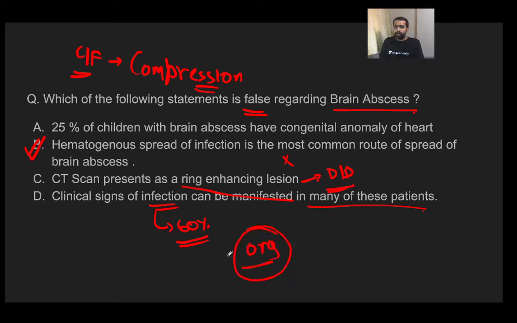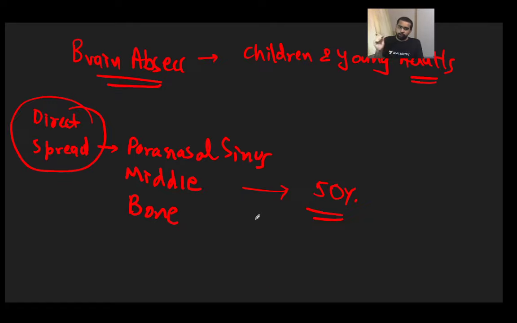Now let us talk about the organism. What is the organism which is usually present in a brain abscess? It is polymicrobial. Toxoplasma is one of the differential diagnoses, that is fine. But what are the organisms which lead to brain abscess? It is mainly polymicrobial. It is not just anaerobic or aerobic. It is gram positive, gram negative, and even anaerobic, and even fungi can cause brain abscess. Sometimes even parasites can lead to a brain abscess. Fair enough. We cannot point out any one particular organism. The best answer is that it is polymicrobial.